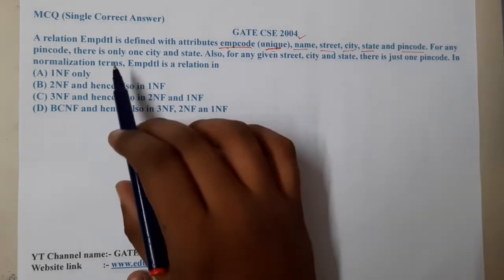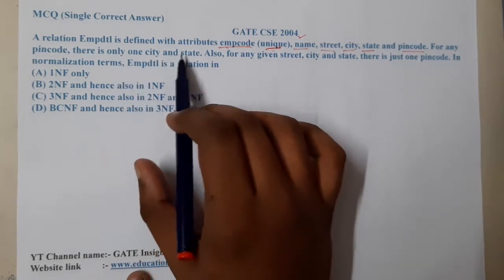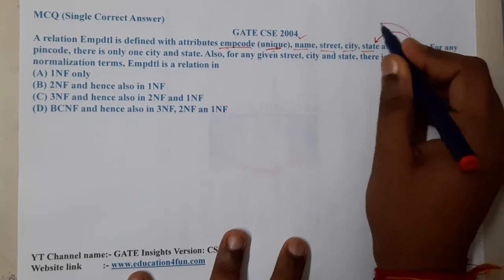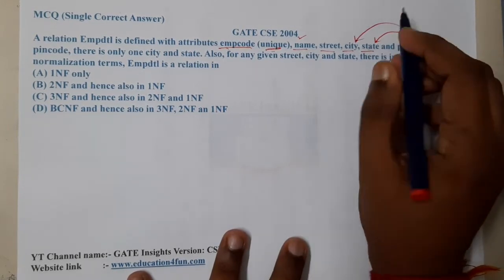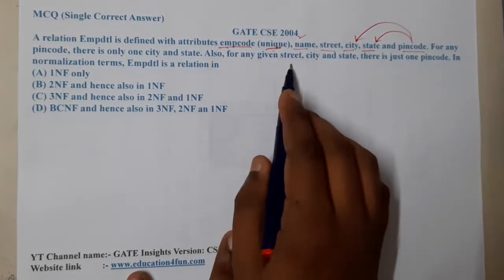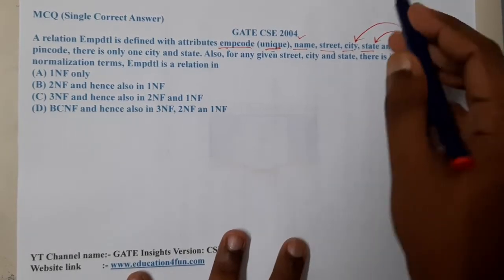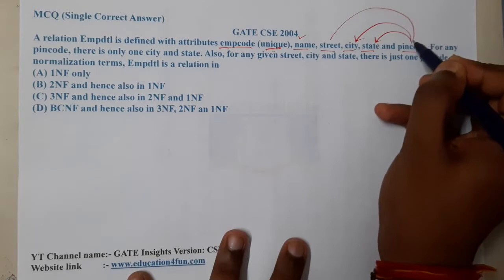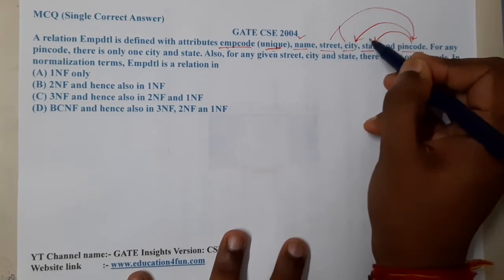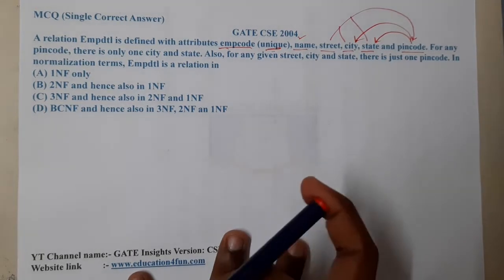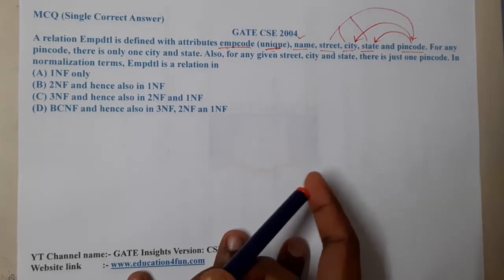For any pin code, there is only one city and state. For one pin code there is only one city and one state. Also, given a street, city and state, there is just one pin code. So if three of them are given, we can find the pin code. In normalization terms, the table is in